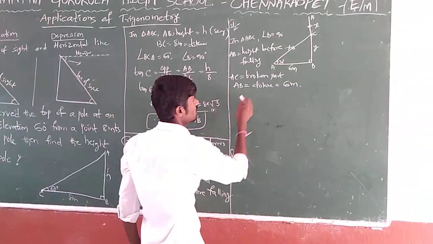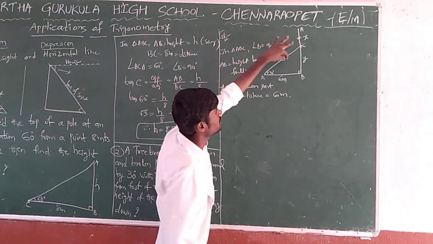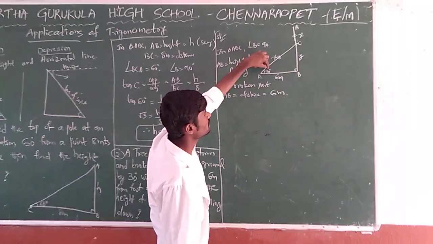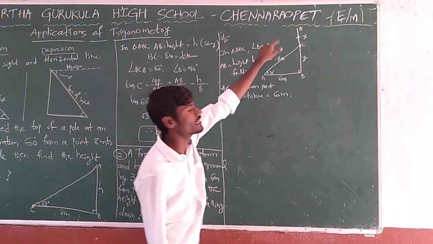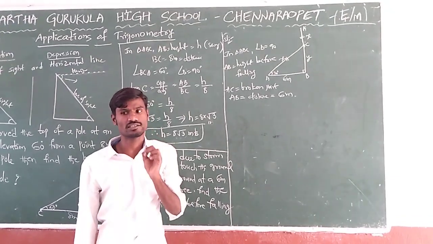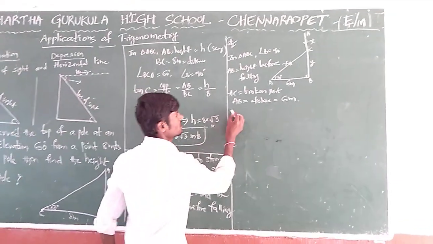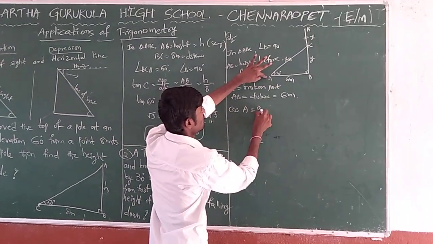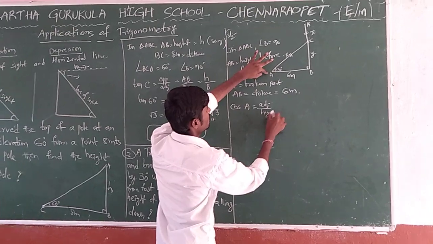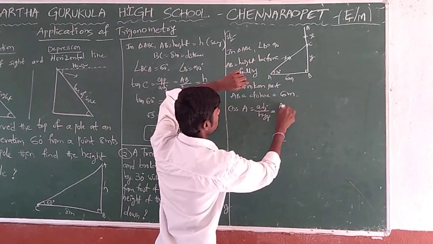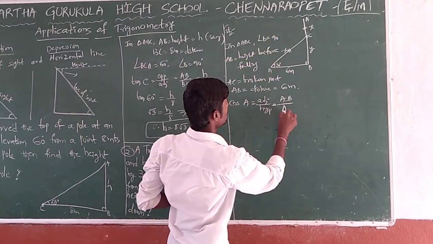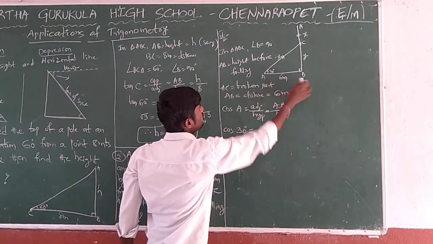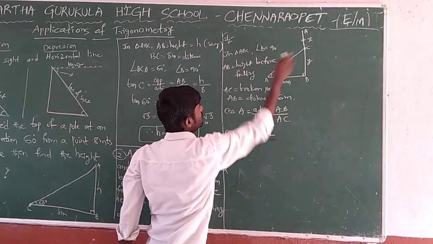Now in this part, first I am applying here. If you observe, in the right angle triangle, opposite to the right angle is the hypotenuse, and to this 30 degrees, the other side acts as adjacent. So adjacent and hypotenuse: in which function? Cos function. So let us apply cos A. Cos A is the function adjacent by hypotenuse. Adjacent here is the 6 meter side. Hypotenuse here is AC. The angle A is how much given? 30 degrees. The adjacent value is 6 meters. By AC, we assumed it as x.